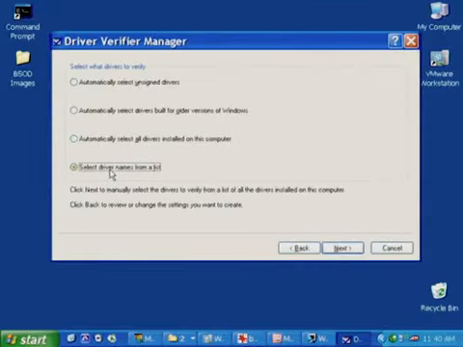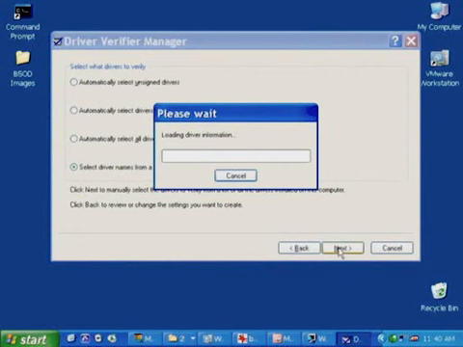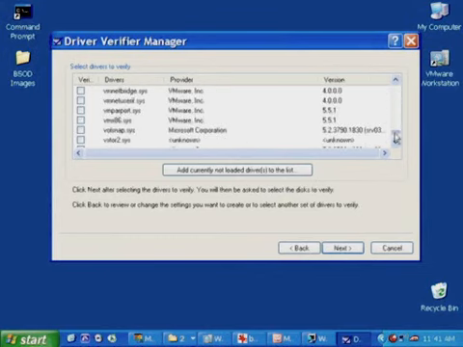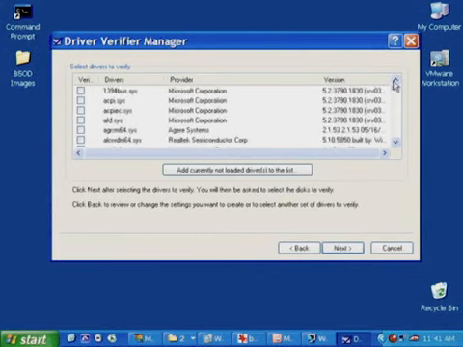So if you go back to Driver Verifier and choose Select Driver Names from a list, the last radio button, click Next, then Driver Verifier loads the currently defined and loaded drivers. That's an important point, because at this step, Driver Verifier is not presenting in the list drivers that are defined on the system but not currently loaded.